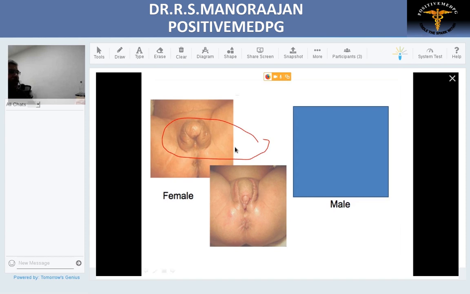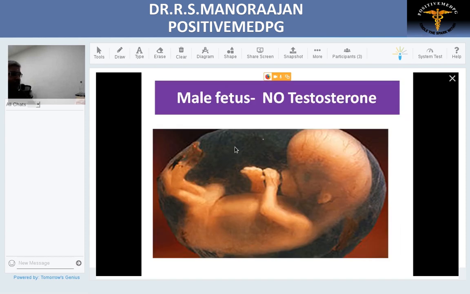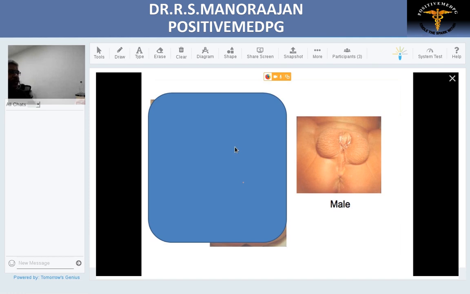Now we'll see what happens in a male fetus when there is no testosterone. Male fetus, no testosterone. What happens? As we know, testosterone is required for the genital development. When there is no testosterone, the male fetus has hypogonadism. In that very small phallus, testes might not be descended, and this is called as ambiguous genitalia at birth in a male child. This is how they present male child ambiguous genitalia.